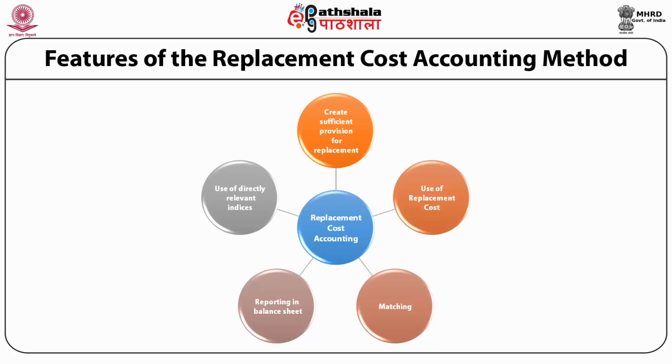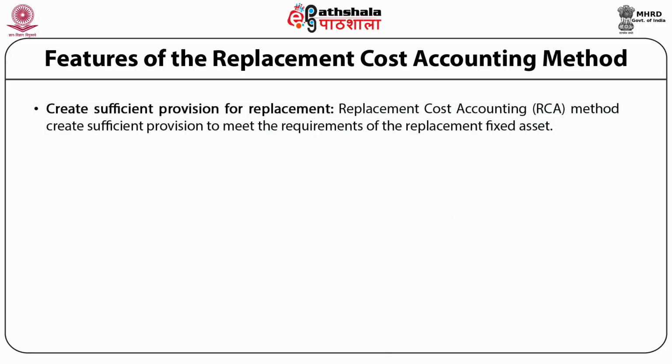In this method, directly relevant index numbers are used. These are the features of this method and these are shown in this figure. The replacement cost method creates sufficient provision to meet the requirements of replacement of fixed assets.